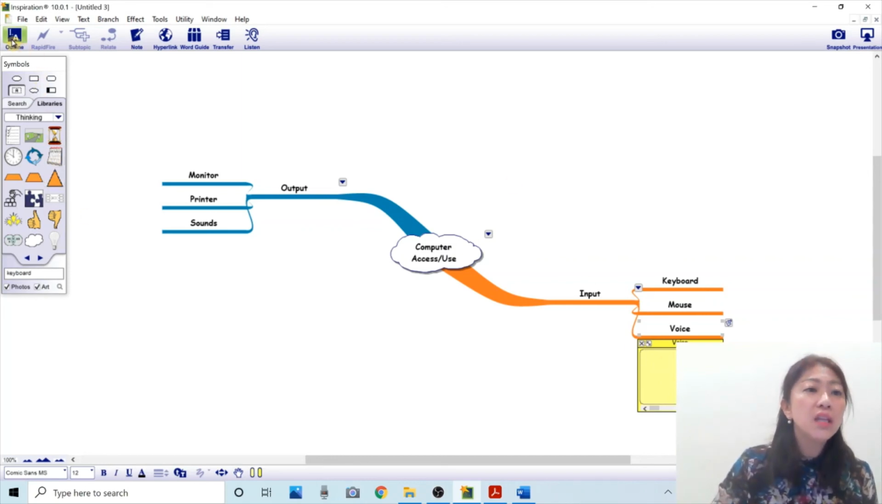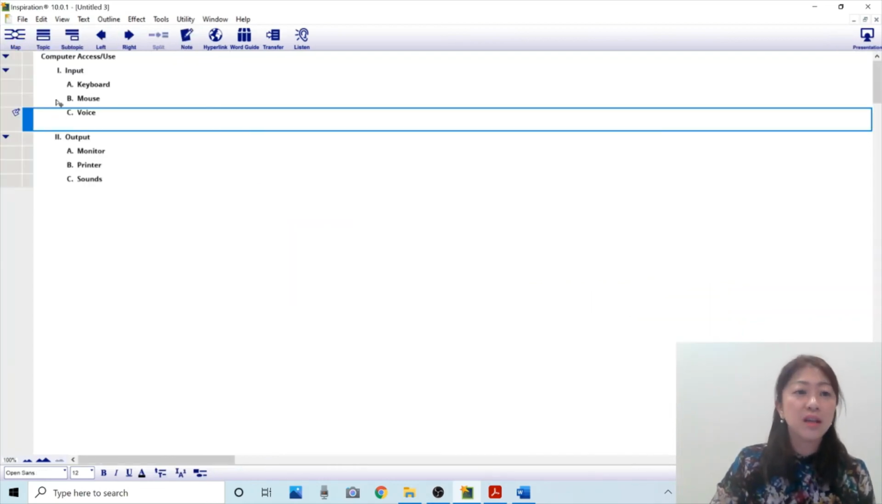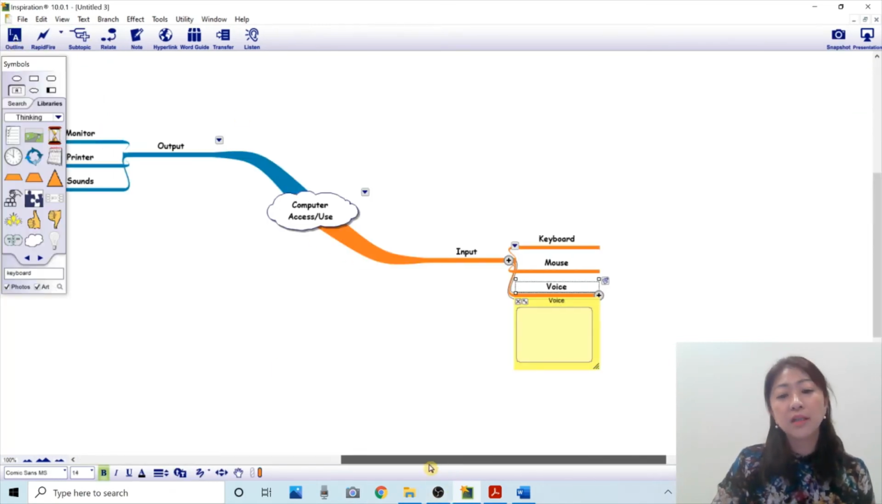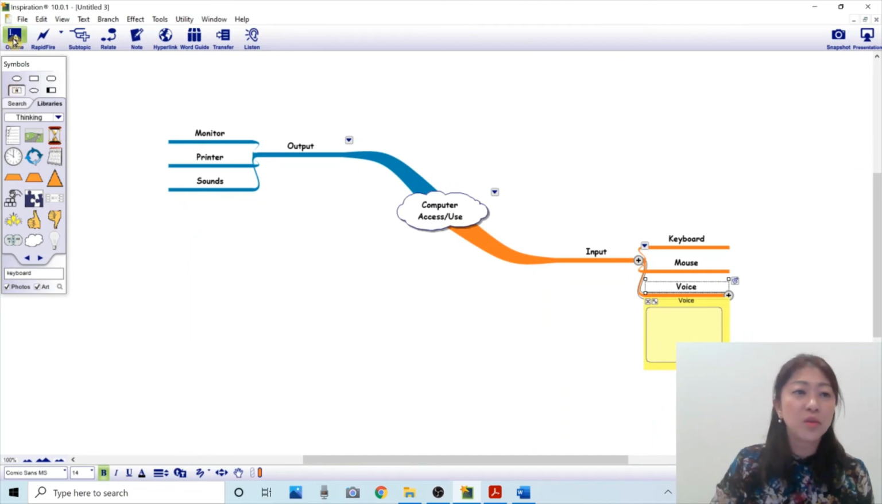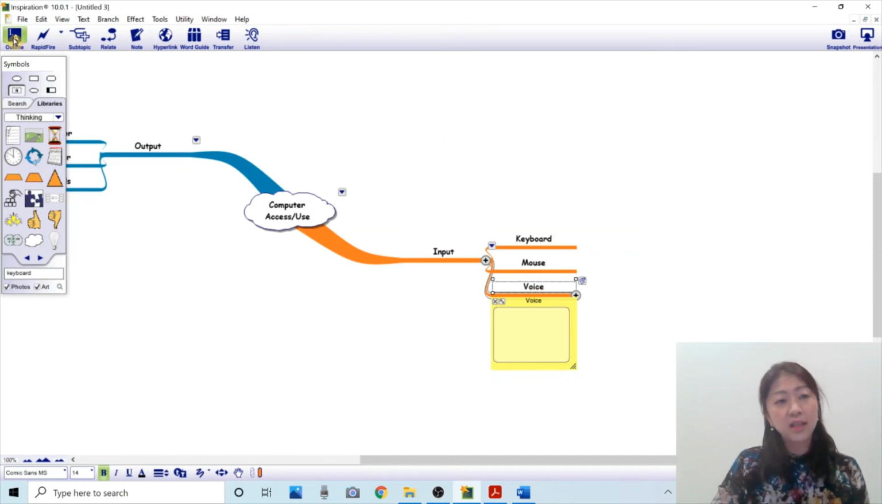And again, on top of the screen, there is an outline button. So while I'm creating this mind map, Inspiration simultaneously creates an outline. If I click it, you can see the outline of the mind map that I've created. And again, if I click map, it shows the map view. So you can switch between the outline view and map view by clicking this button.